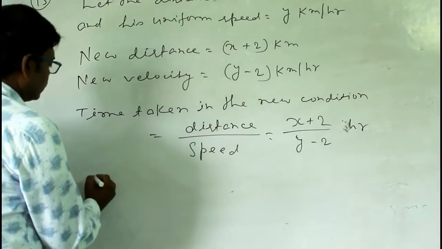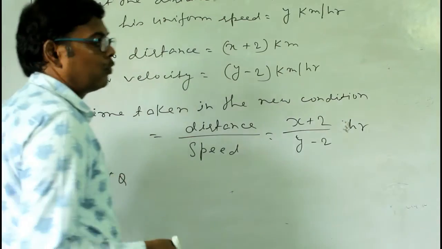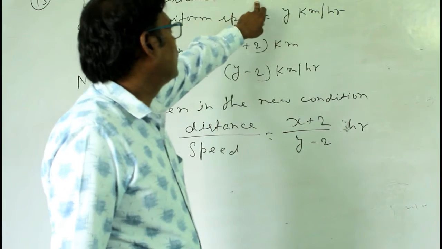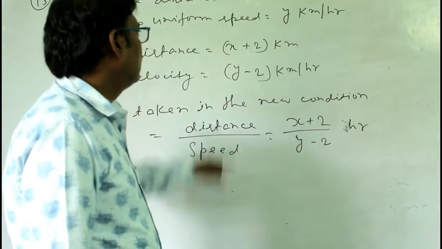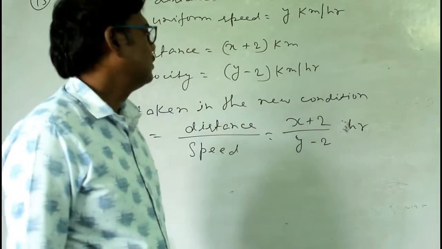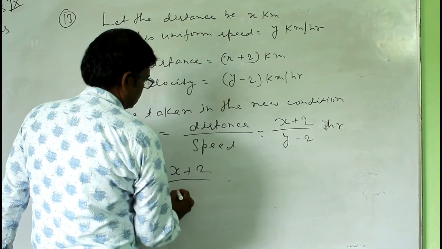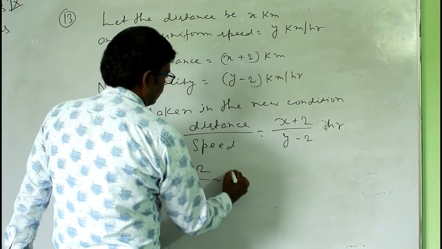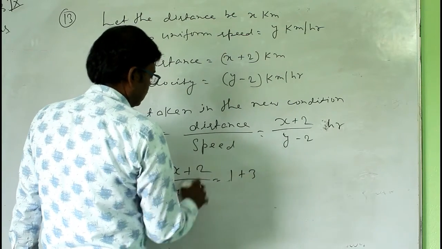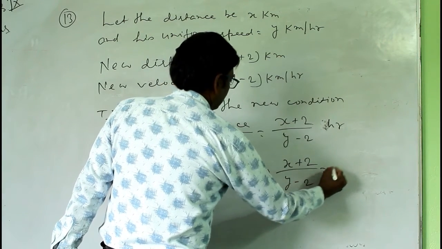And according to the question, this time is 1 hour more than the previous time, because in the first condition the man took 3 hours to travel x kilometer, but in the new condition he takes 1 hour more than before. That means this time will be x plus 2 by y minus 2 equal to 1 plus 3, and this implies x plus 2 by y minus 2 equal to 4.